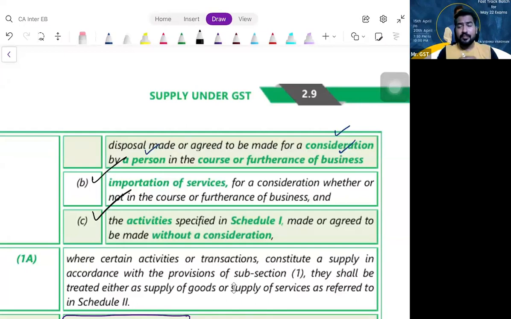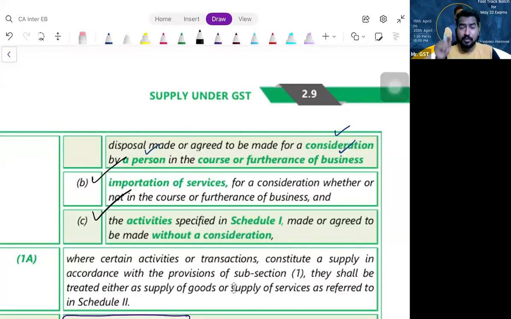Whether or not you are importing it for business, it doesn't matter. I'm importing something for personal purpose. Is it a supply? Yes, sir, if it is for consideration, it is a supply. I'm importing something for consideration for business purpose. Is it a supply? Yes, sir.